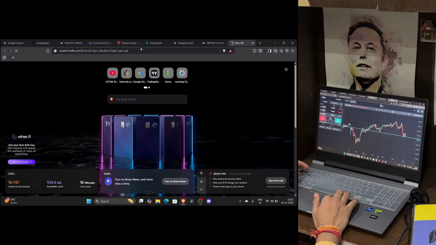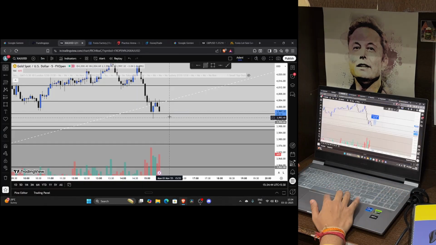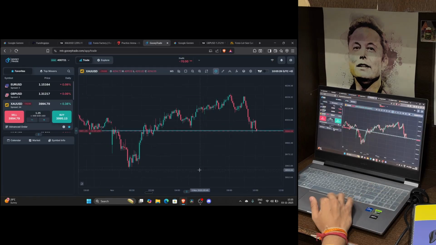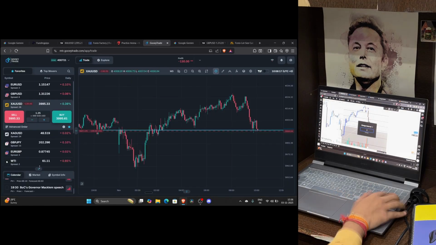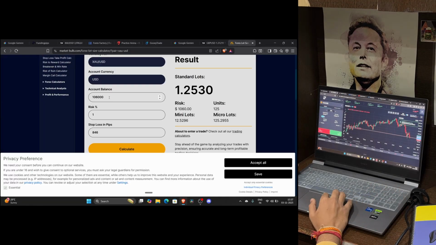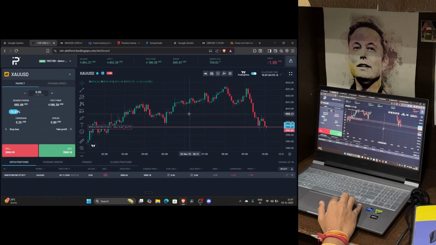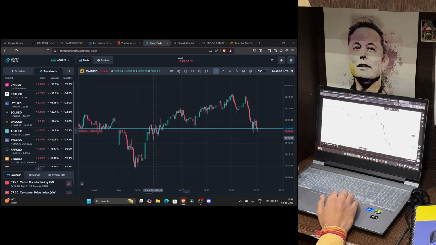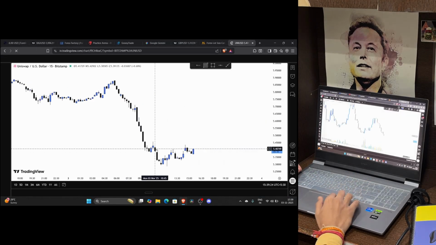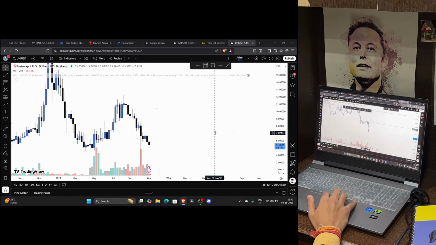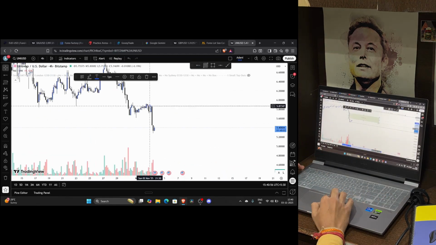I looked at euro to US dollar and pound sterling to US dollar, but honestly, I couldn't figure them out. The fall in gold was unusual, and the other pairs were behaving strangely. Instead of just staring at the screen, I set my SL and TP and went to the gym. When I came back, I saw I had hit my stop loss.